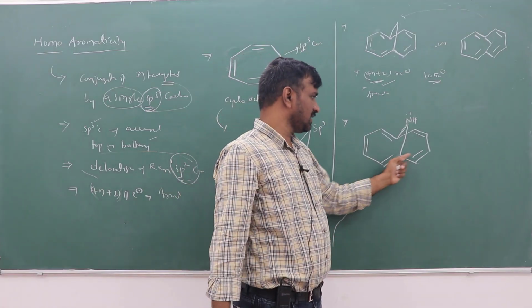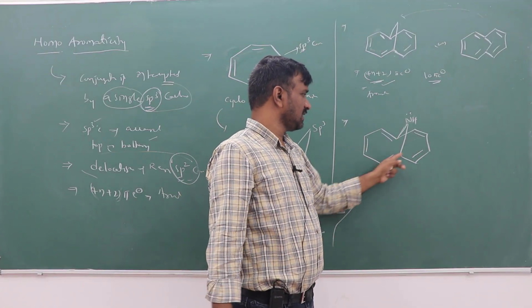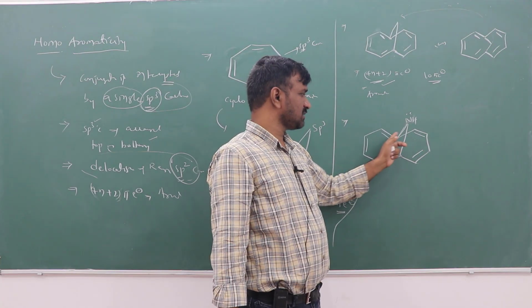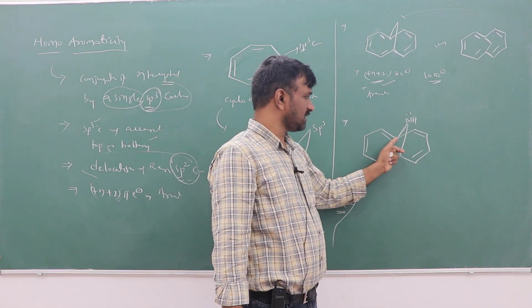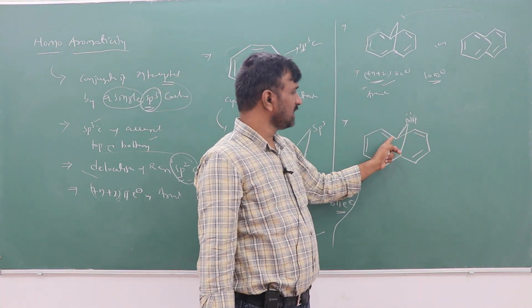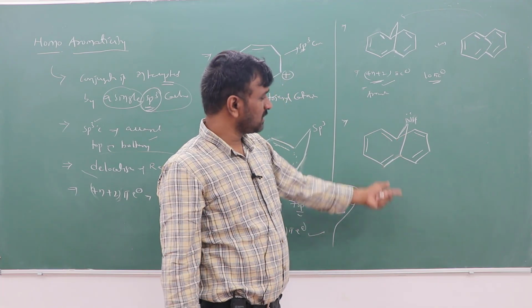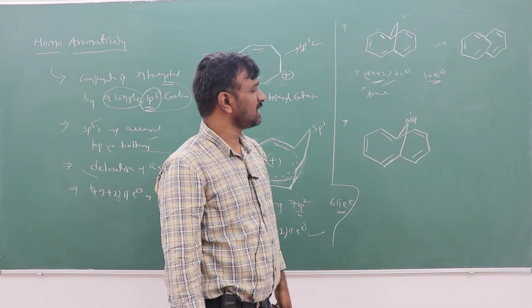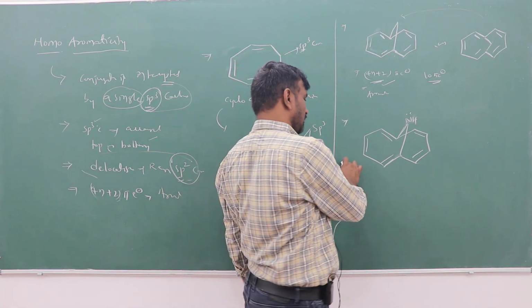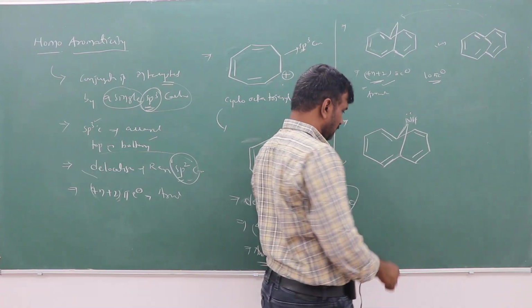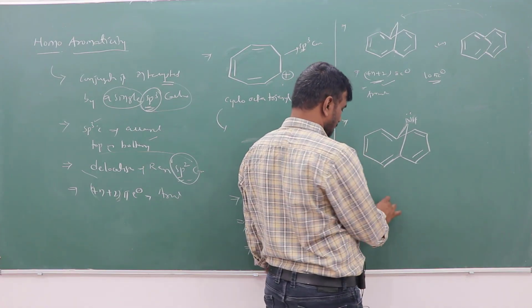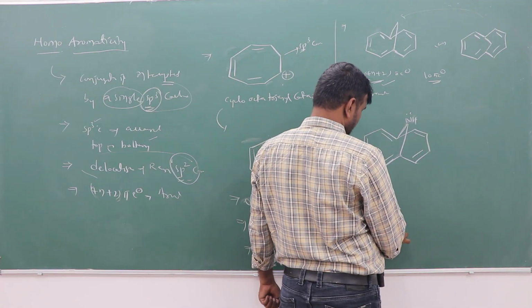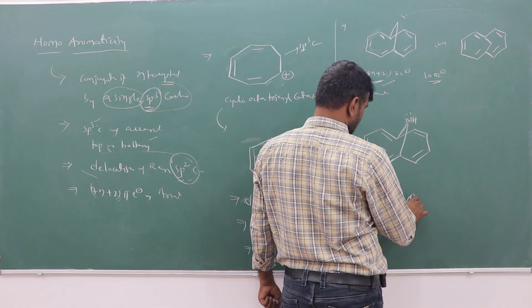So the remaining carbons, the sp2 carbon positions only, have continuous delocalization. Hence 5 pi bonds will be there. Then it follows the 4n plus 2 pi electron rule, with 10 pi electrons. It is an aromatic, homoaromatic compound. Homoaromaticity is followed. Right? Now if it is oxygen.